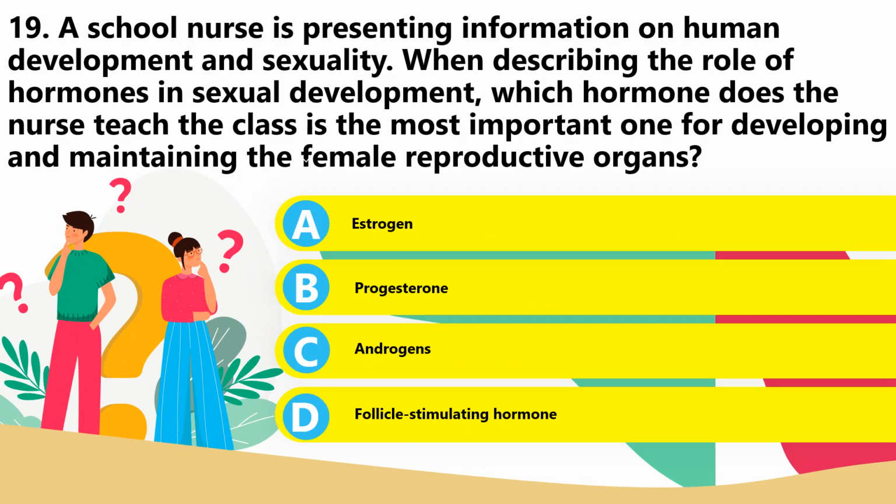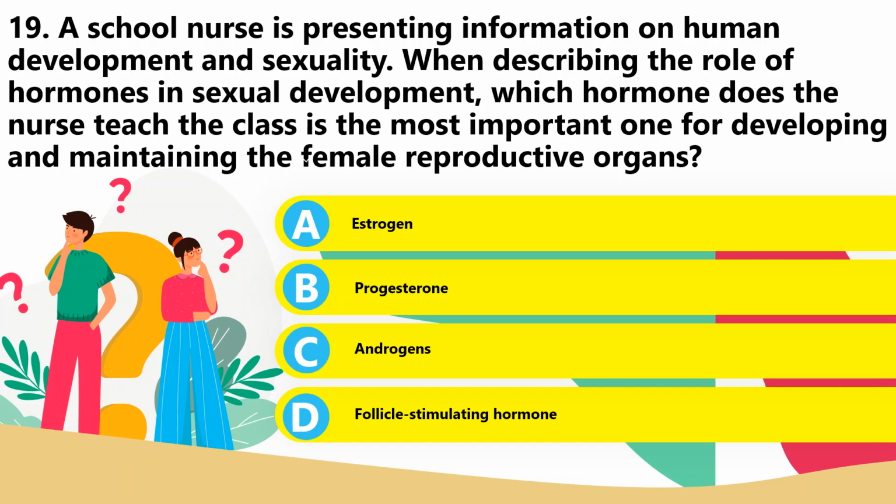19. A school nurse is presenting information on human development and sexuality, describing the role of hormones in sexual development. Which hormone does the nurse teach the class is the most important one for developing and maintaining the female reproductive organs? A. Estrogen, B. Progesterone, C. Androgens, or D. Follicle stimulating hormone? Of course, the answer here is letter A, because we know that estrogen is responsible for developing and maintaining the female reproductive organs.